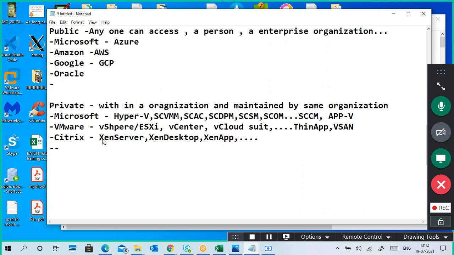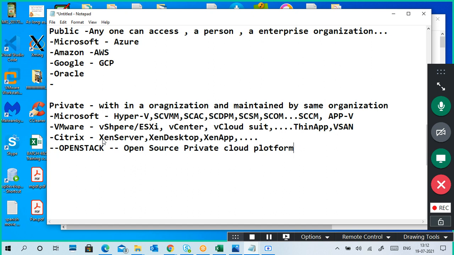One more important one, I told you on Saturday to check this one, OpenStack. Has anyone gone through this? What is OpenStack? No one? It is an open source private cloud platform. It is not an open source service, it is an open source application.